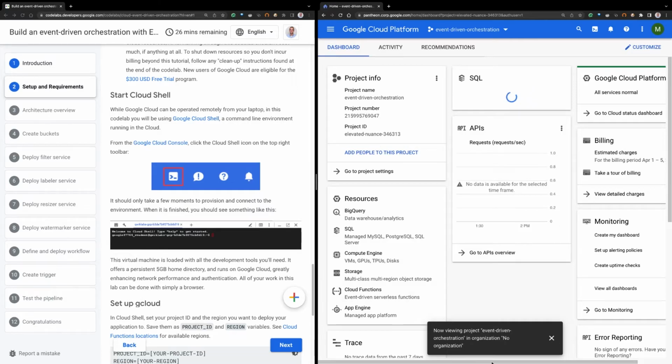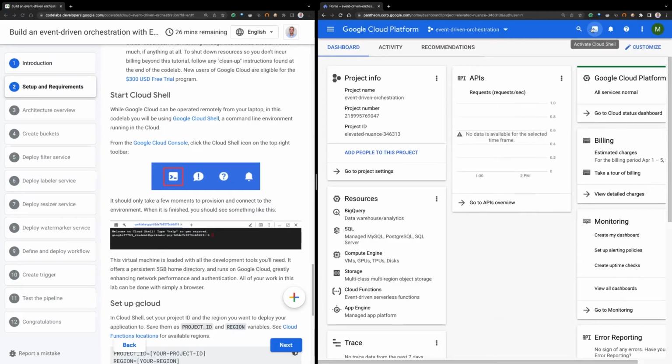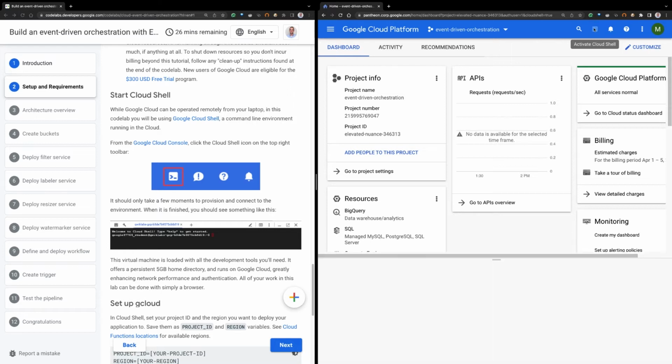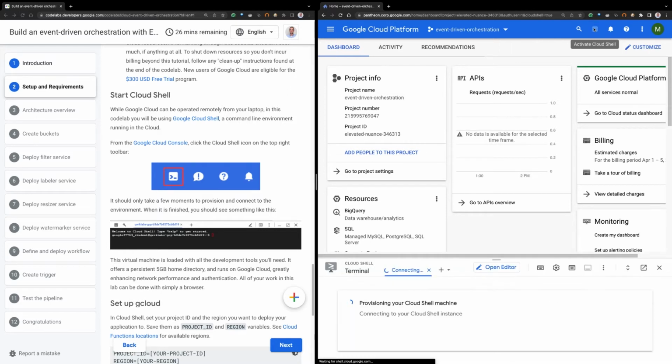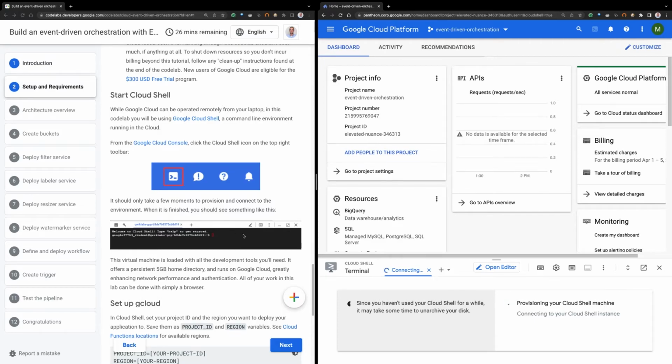Now that I'm here, you want to go to Cloud Shell. The Cloud Shell is right here. You click on Activate Cloud Shell, and this gives you basically a virtual machine in the cloud. Now it's being initialized, and once it's initialized, you will be able to run commands within the browser right here. So we'll wait for that.